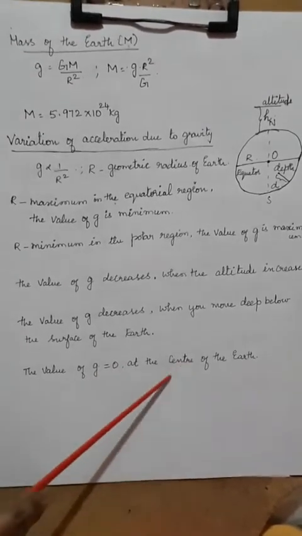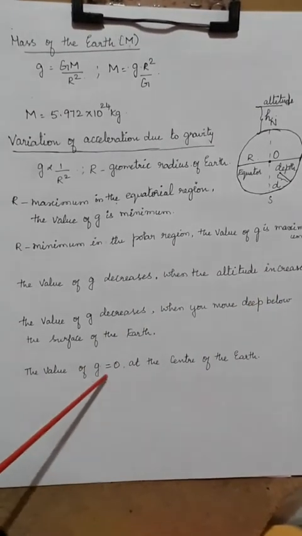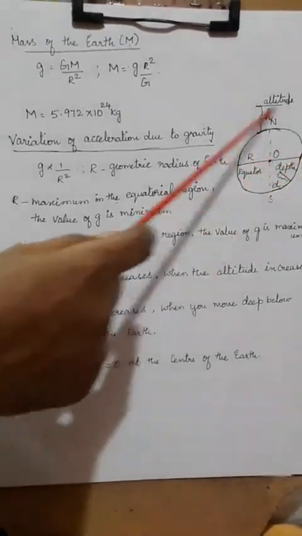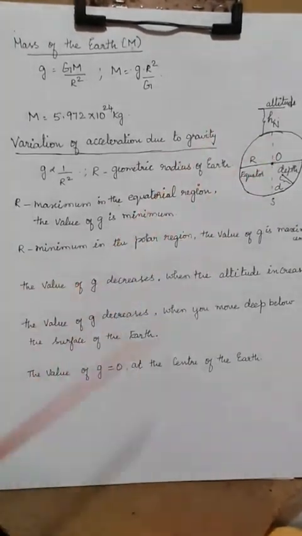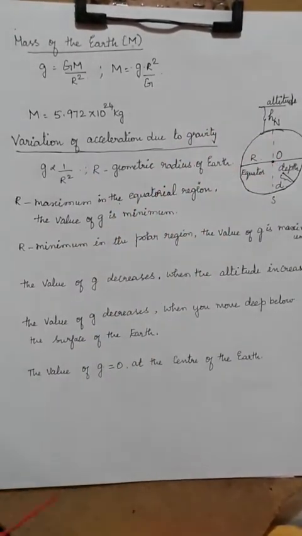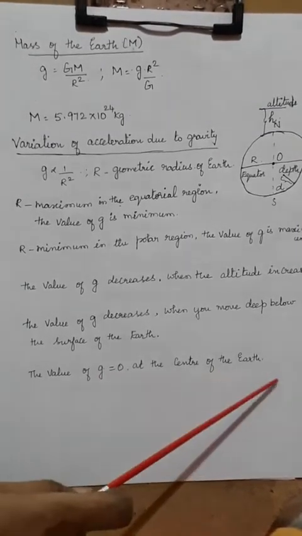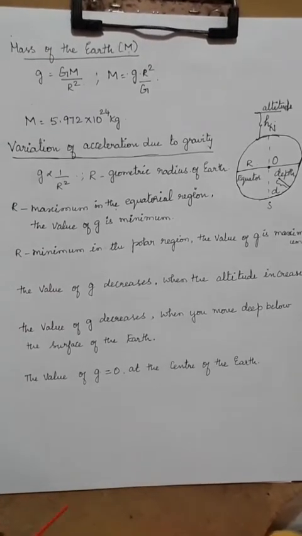At the center of the earth, g would become 0. Okay, the same you will study in your electricity lesson, where inside a charged surface like this, the electric field E will also be equal to 0. Here the value g is equal to 0 at the center of the earth. So this is how the g value varies accordingly.